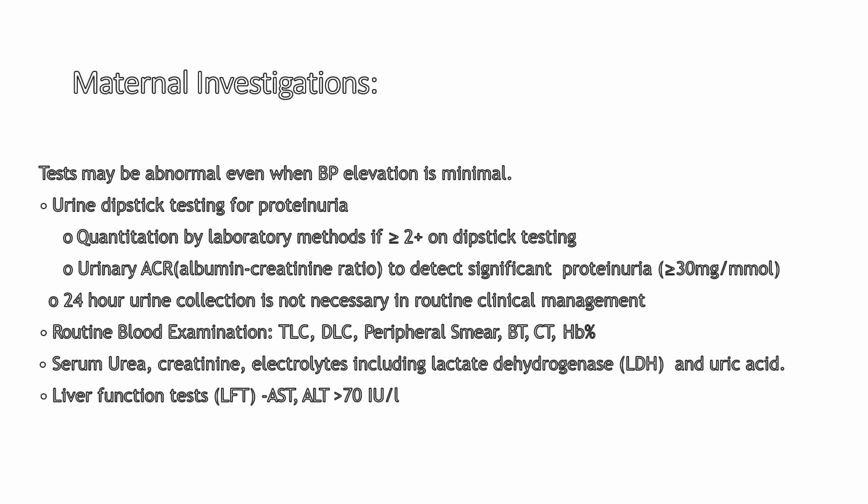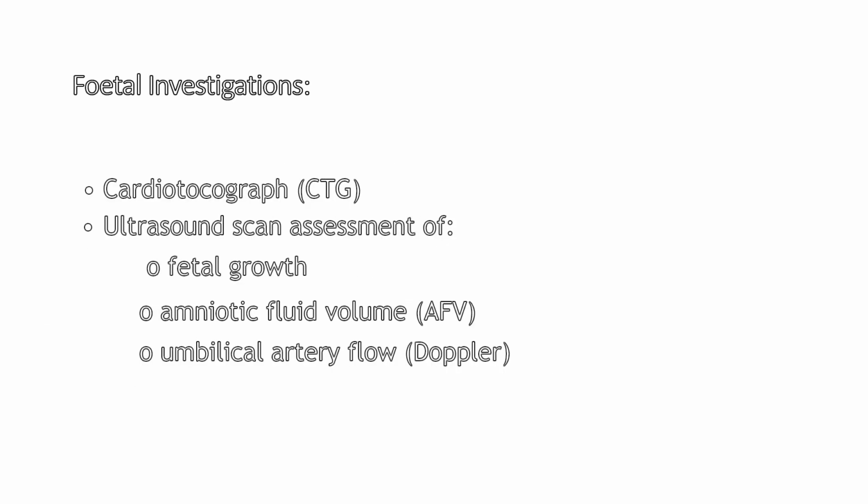Urine dipstick testing is very important to look for proteinuria. We may go for 24-hour urine collection even. And blood examination: total count, differential count, peripheral smear, hemoglobin, BTCT, serum urea, creatinine, electrolytes, uric acid, liver function test to look for the liver enzymes. Fetal investigations like cardiotocography and USG scan to look for the growth, amniotic fluid volume, and Doppler study.